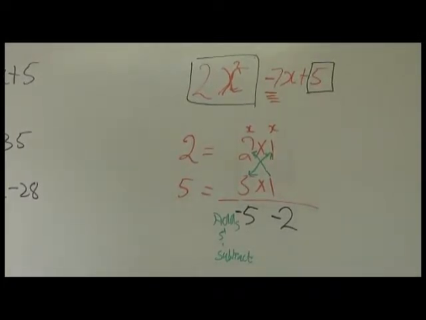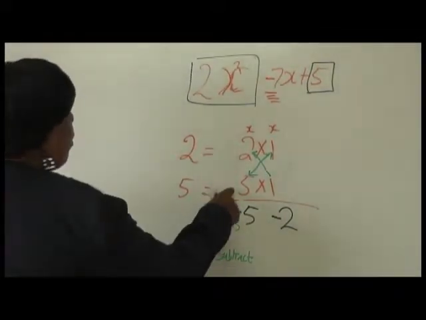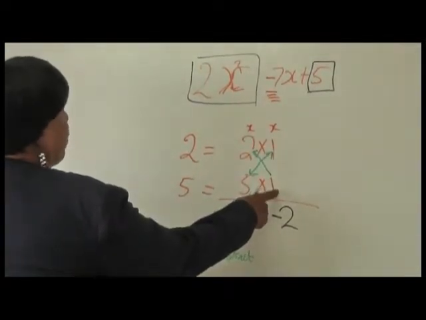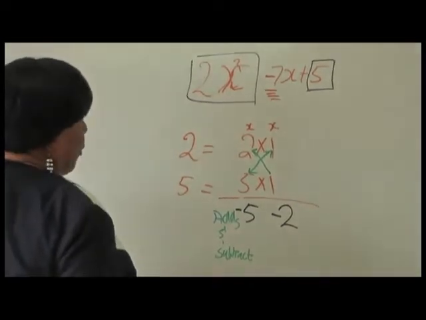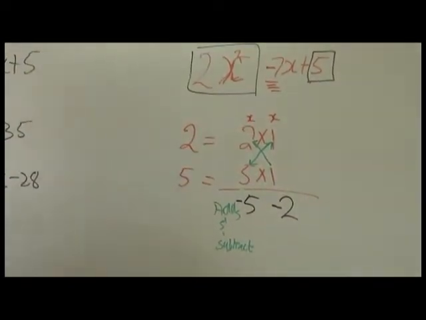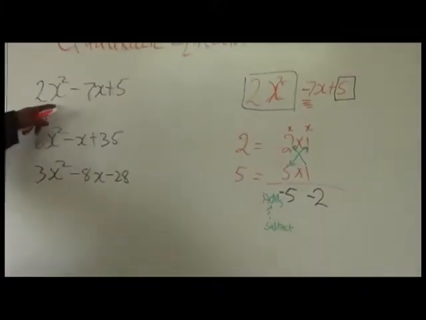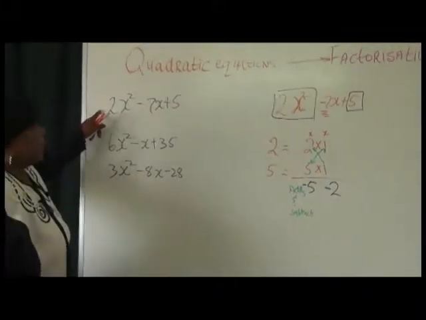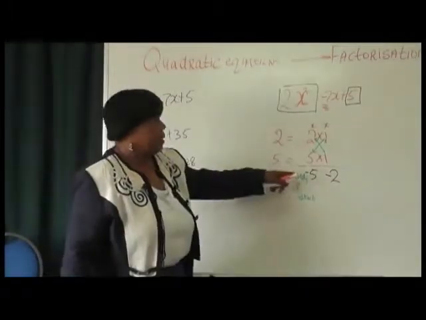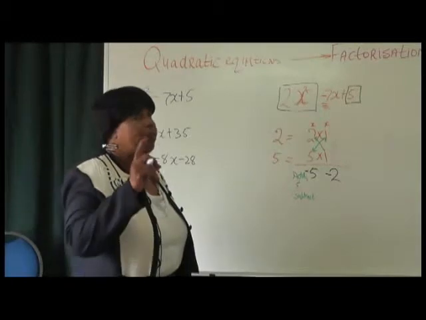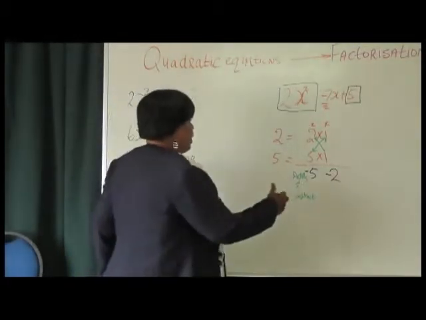But how was the multiplication done? It was done using a constant term multiplied by an x squared term. Listen carefully. As long as the x squared term is positive, because we wanted to get negative 5, we've got to make the terms for the constant change the signs here.